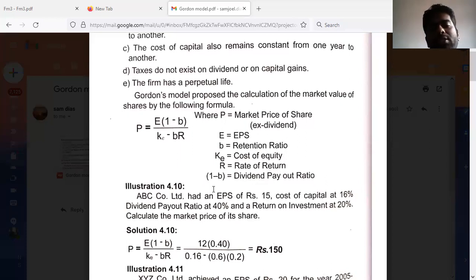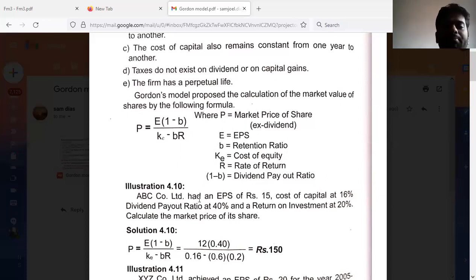This is divided by KE, where KE is the cost of equity, minus BR, that is B into R. Here B is the retention ratio and R is the rate of return. Growth is nothing but the product of retention ratio and rate of return. If we multiply retention ratio into rate of return, whatever we get will be the growth. So this is the explanation of Gordon's model formula.